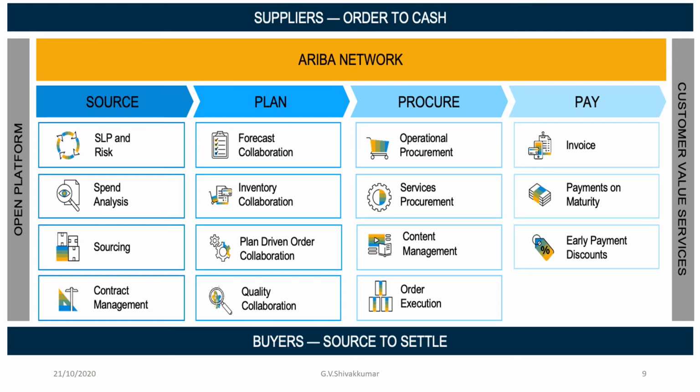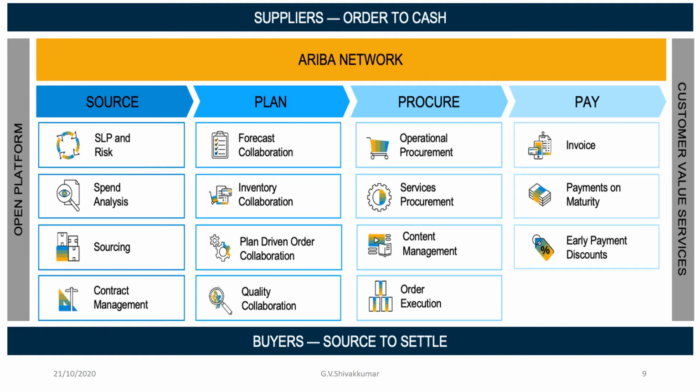So this shows the supplier's order-to-cash view. The Ariba Network is an open platform for customer value services, with buyers from source to settle. Source includes SLP and risk, spend analysis, sourcing and contract management.